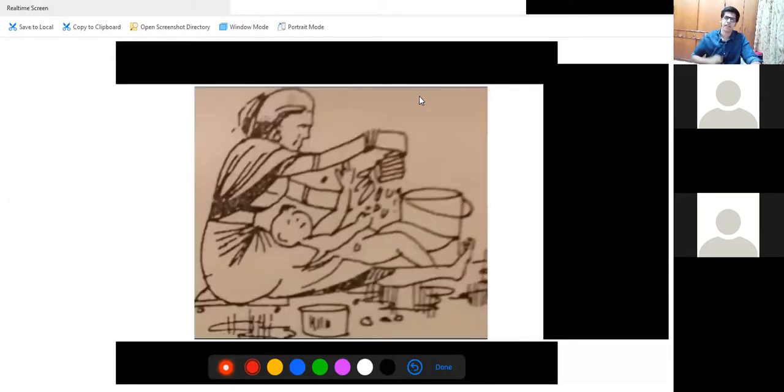Now, starting with our lecture, in our country, we have a traditional way of giving babies a bath, and this photo can sum it up. If you look at this image, you will see mostly in Indian houses how a baby is given a bath, the traditional Indian way, and we will see the do's and don'ts and the benefits and disadvantages of this type of bath.